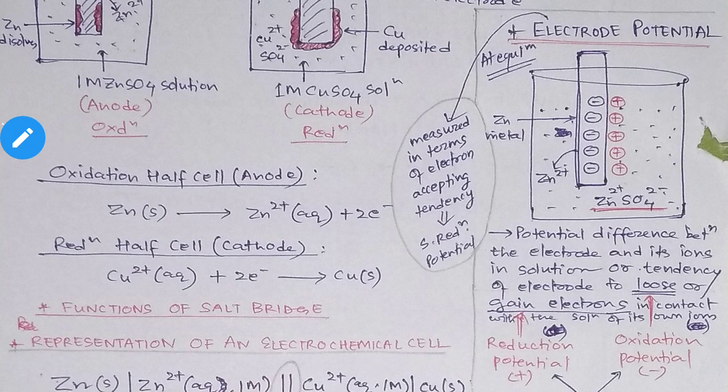Now you see the electrode potential. And what is potential, you know? You may have heard it in physics. It is the potential difference you have heard about. It is the amount of work needed to move a charge between two points against an electric field.